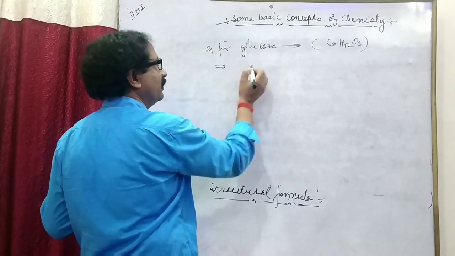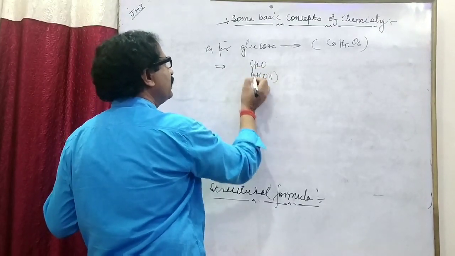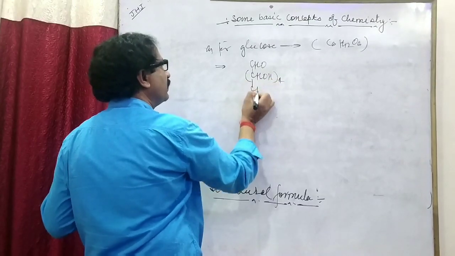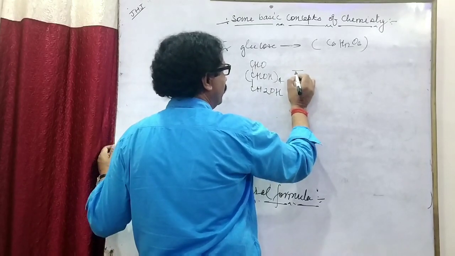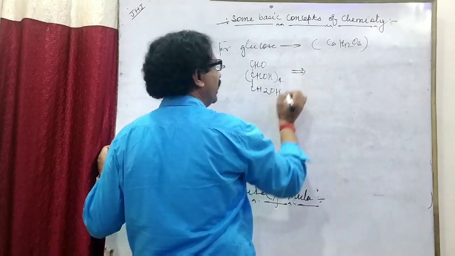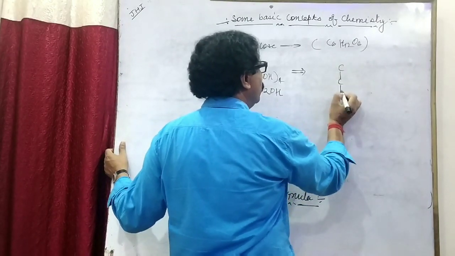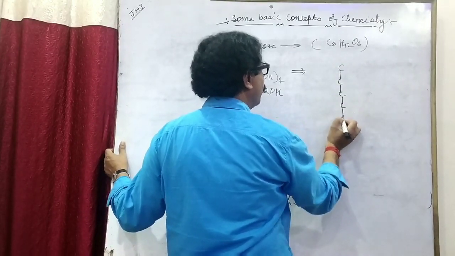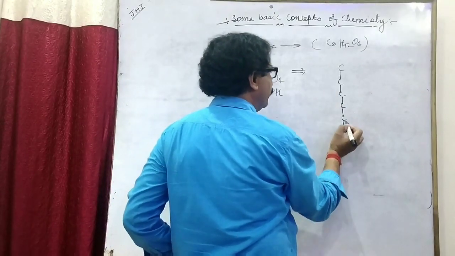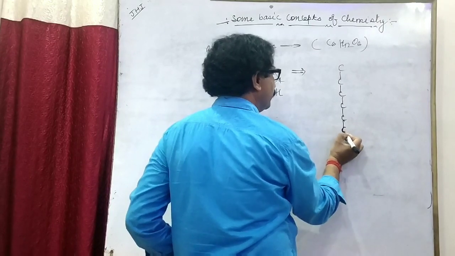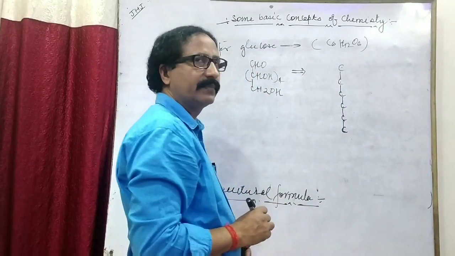Now its structural formula: CHO, CHOH whole 4 with single bonds, CH2OH. For more clarification, you may note 1, 2, 3, 4, 5, 6.